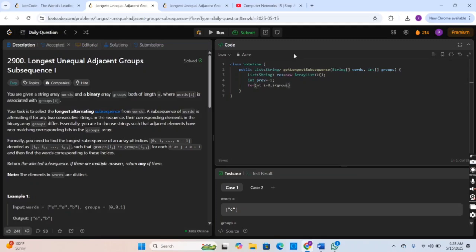Now we will iterate through the groups array from 0 to groups.length, and check if the value of previous is not equal to groups[i]. If so, we store words[i] in the resultant array list, and change the value of previous to groups[i]. At last we will return the resultant array list.